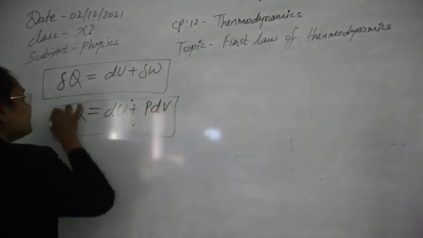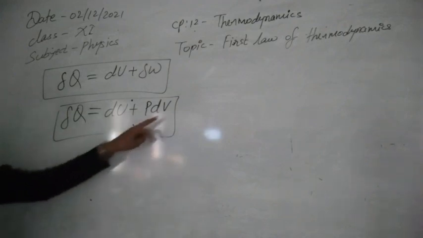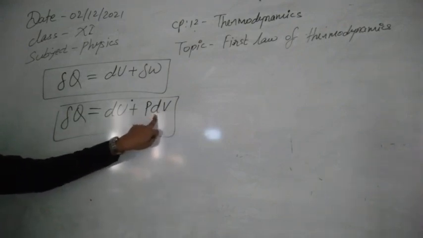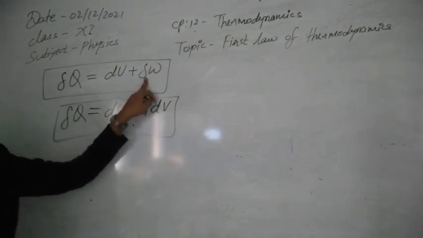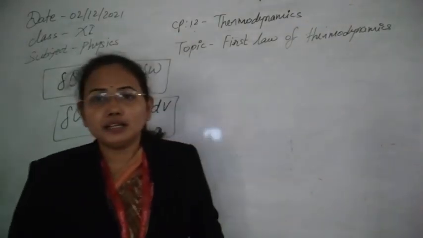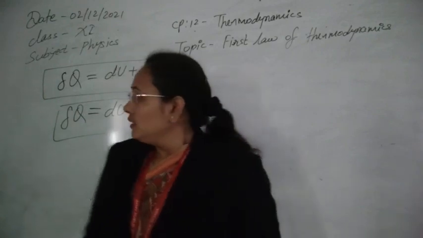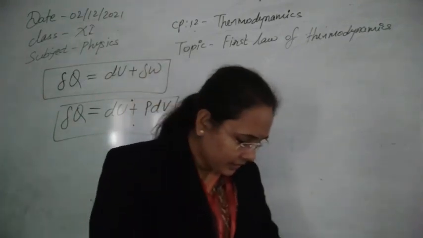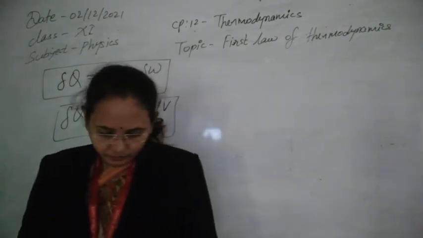Again, as dV is path independent, we just write d here, and even here delta is written. So this is the mathematical concept of the first law of thermodynamics, which I think is clear to you now.